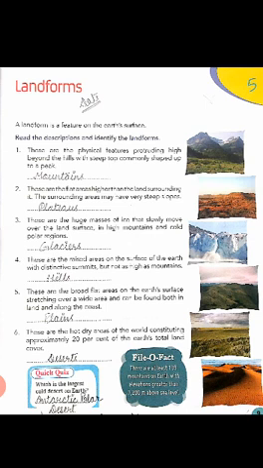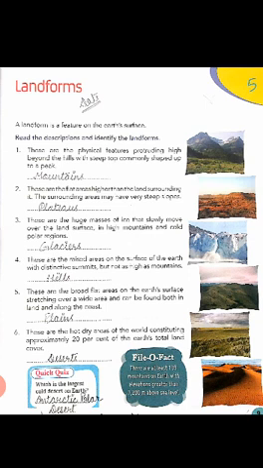Mountains. Now the next question is, these are the flat areas higher than the land surrounding it. The surrounding areas may have very steep slopes. And the correct answer is plateaus. Next question. These are the huge masses of ice that slowly move over the land surface in high mountains and cold polar regions. And the correct answer is glaciers. Glaciers are made from ice.